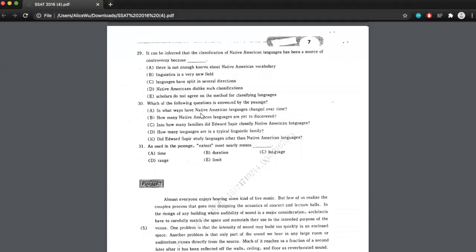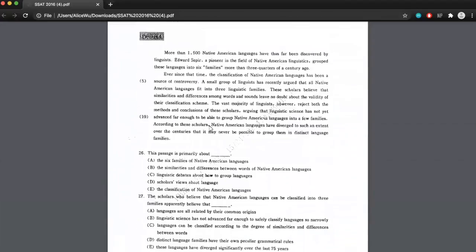In what ways have Native American languages changed over time? B. How many Native American languages are yet to be discovered? C. Into how many families did Edward Sapir classify Native American languages? D. How many languages are in a typical linguistic family? E. Did Edward Sapir study languages other than Native American languages? I remember that C was directly mentioned, so I think he said 6.